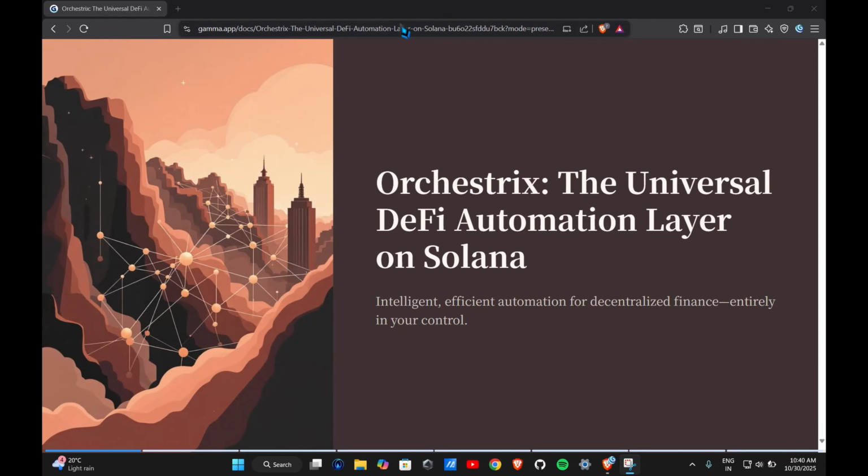Greetings devs, this is Vaibhav with a demo on our Solana project Orchestrix, a universal DeFi automation layer built on Solana. So basically it automates all the workflows of a user and optimizes your yield to the maximum.